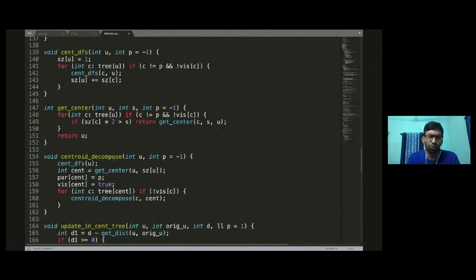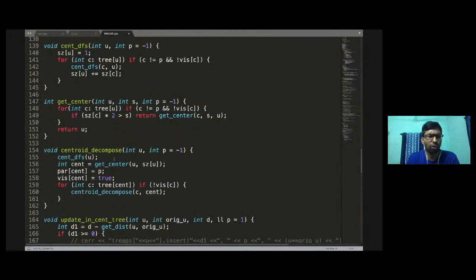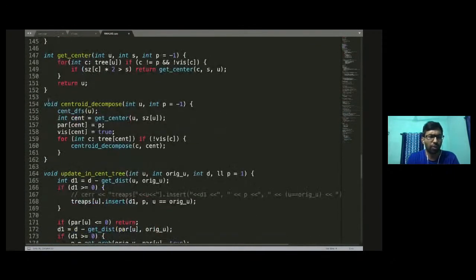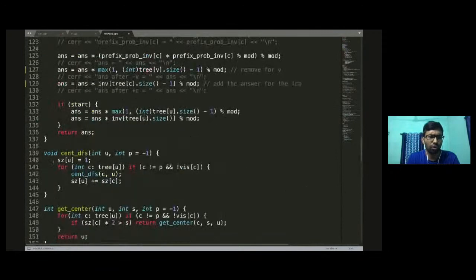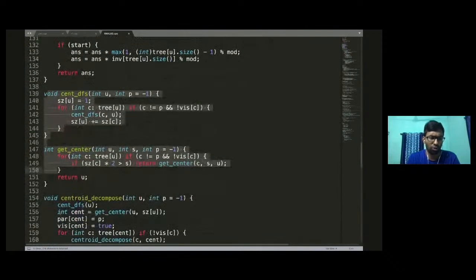Now, how do you decompose a tree into a centroid tree? Again, I'm not going to go into the details, but here you can clearly see that I'm decomposing the tree into the centroid decomposition tree.